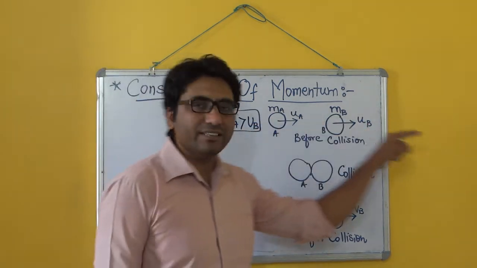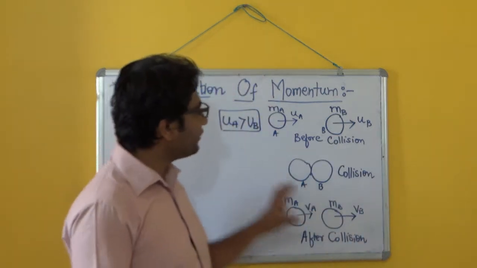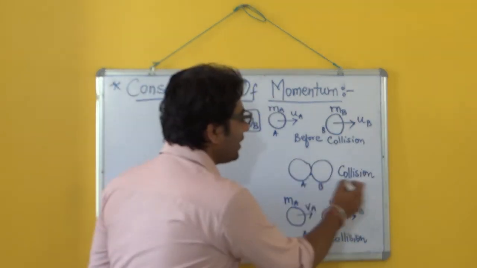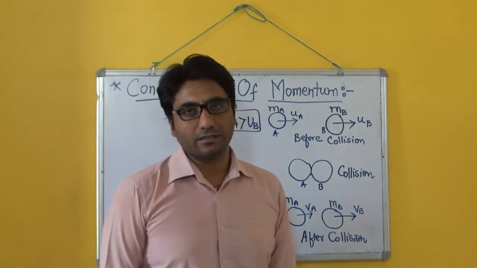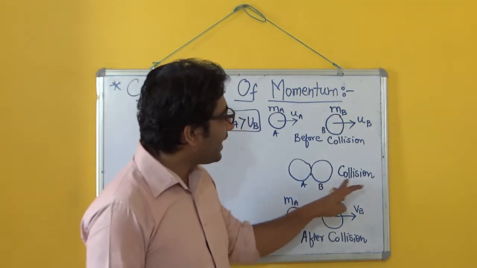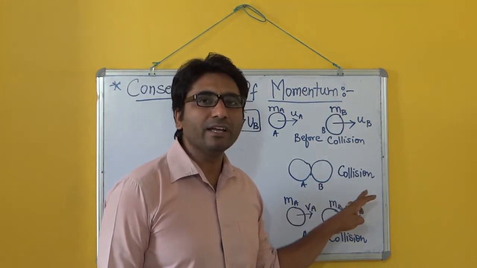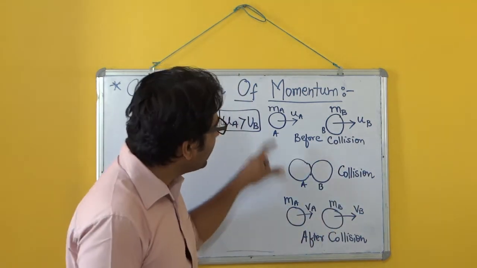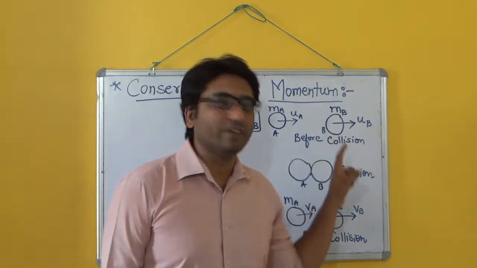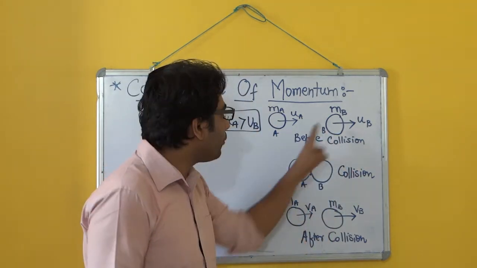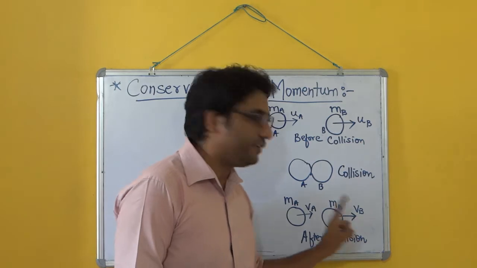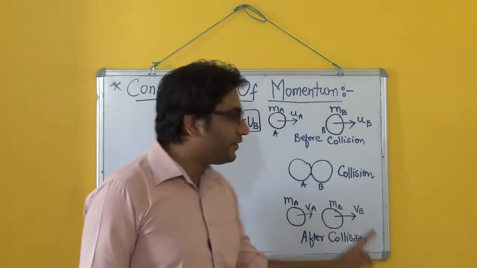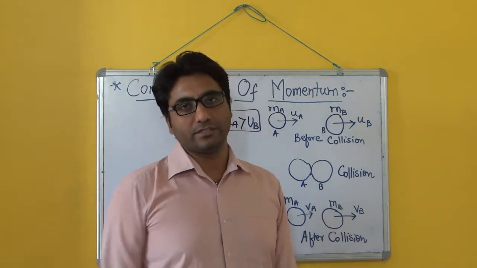And since they are moving in the same direction, let us say that after some time they are colliding with each other. So this is the situation where they are undergoing a collision. After collision, let us say that body A is moving with velocity VA and body B is moving with velocity VB. So VA and VB are their final velocities.